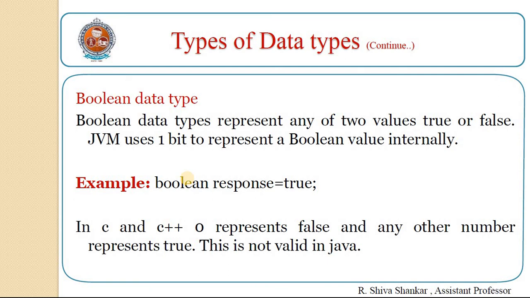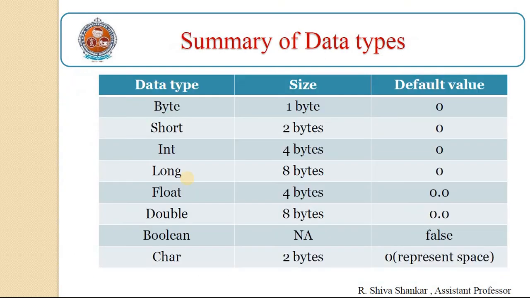Coming to the boolean data type. Boolean data type represents either of 2 values, true or false. JVM uses 1 bit to represent a boolean value internally. That is, boolean response = either true or false. In C and C++, 0 represents false and any other number represents true. This is not valid in Java.